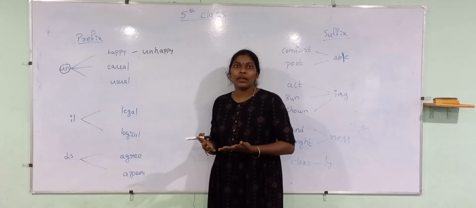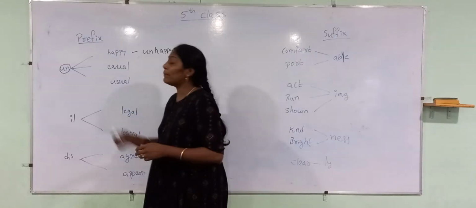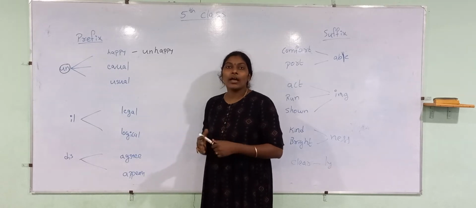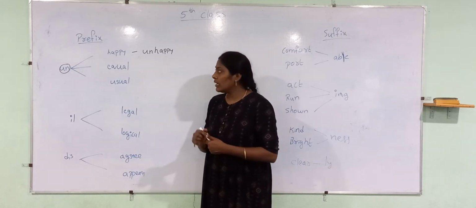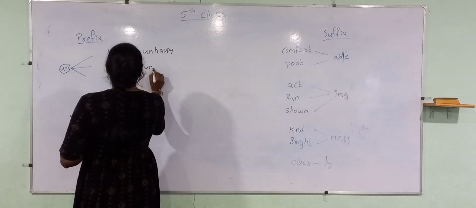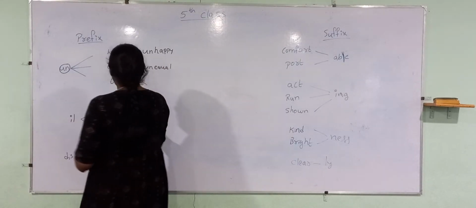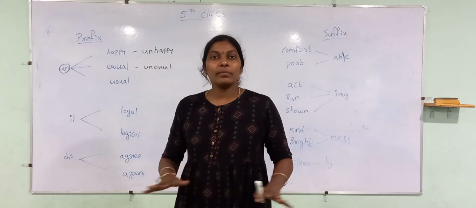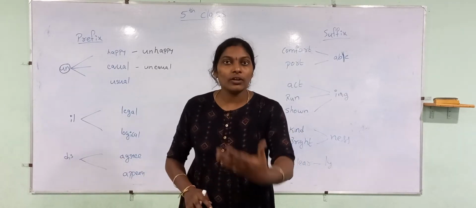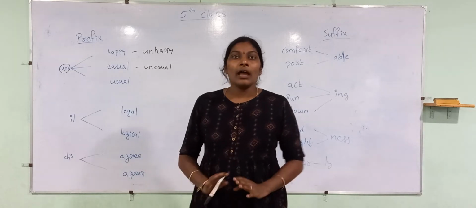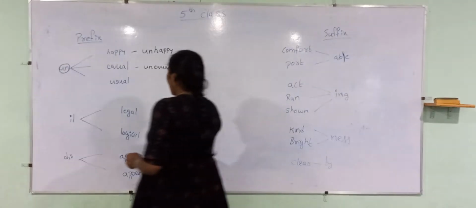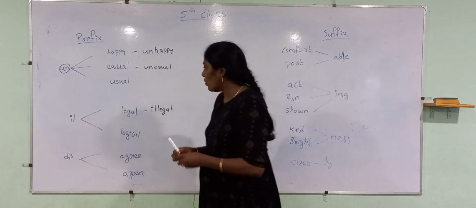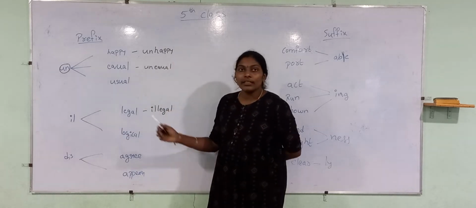Happy, unhappy. When happy is added with a prefix called un, the meaning of the word is completely changing. Unhappy means sad. In the same way, equal, unequal. Let us look here. Legal means correct, according to the laws we follow. If we oppose them, it will become illegal. So when il is added with legal, the word is changing.